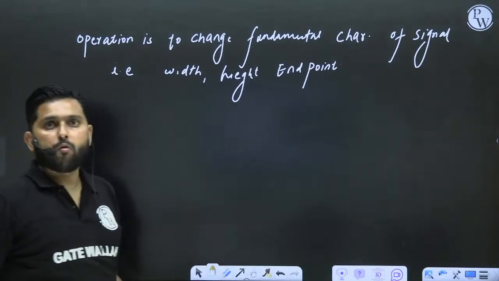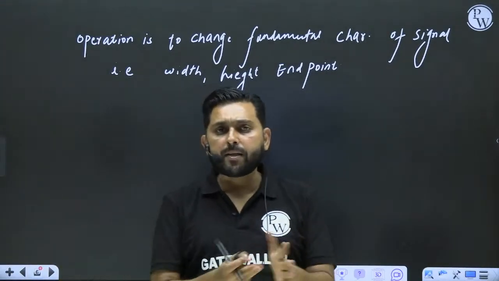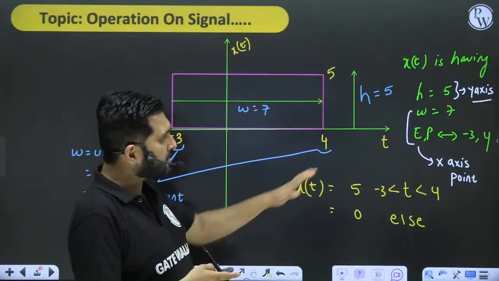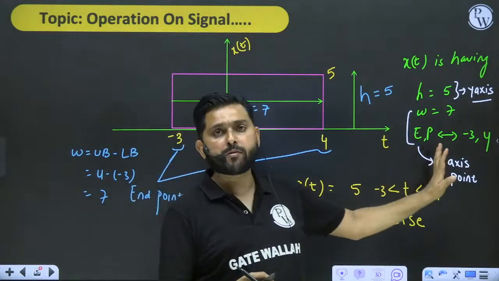Okay, so this is the meaning of operation here. Operation means that I want to change the fundamental characteristics of a signal from which the signal is defined. Here it is height, width, and the endpoints of a function.